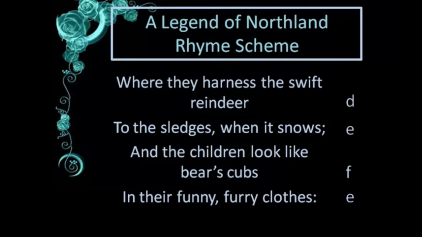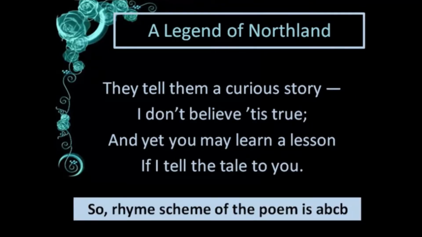Okay, so we'll move on to the next stanza again. In the next stanza, I have already given the rhyme scheme for you, but still we will do the rhyme scheme of the next stanza. Again, we will compare story with the previous stanzas. It is not rhyming with anything, so we can give the next letter, that is G. Then true, story, no. So we have to give the next letter, that is H. Then lesson, story, no, not again. So we are giving I.